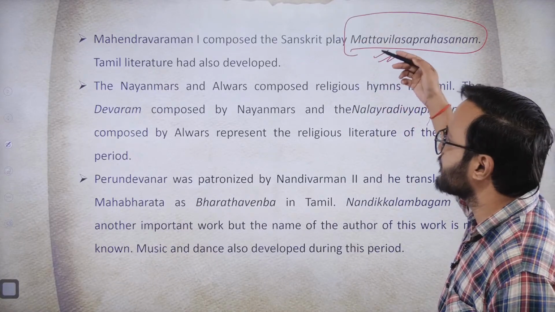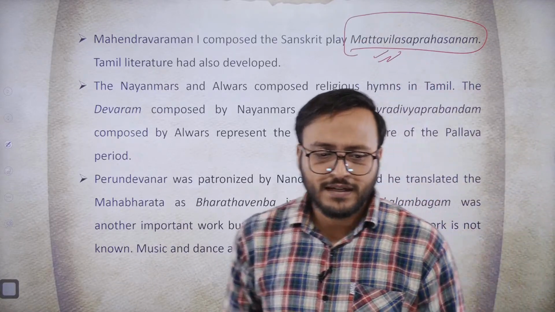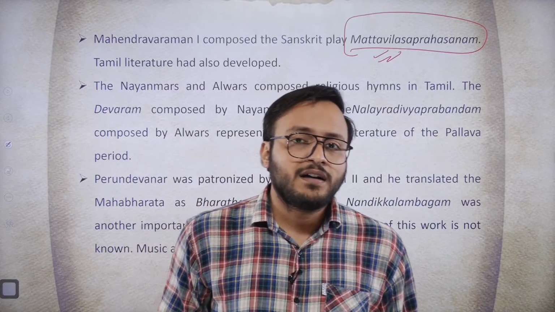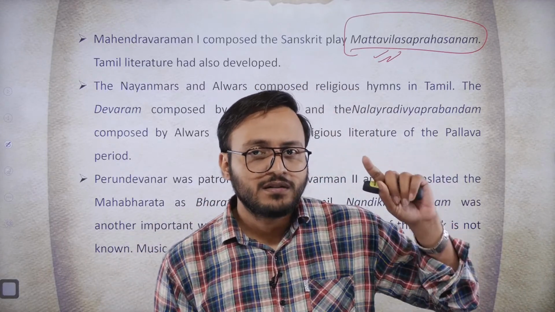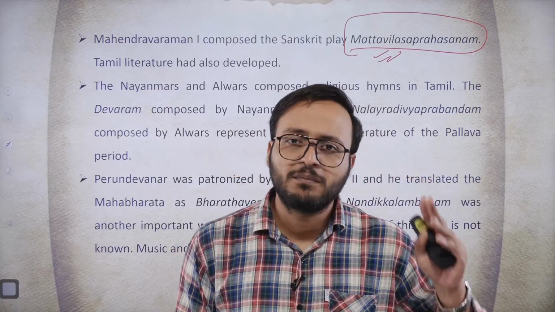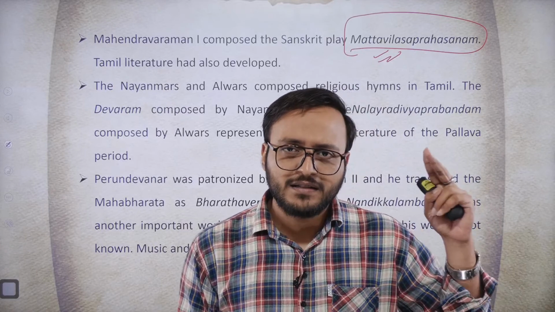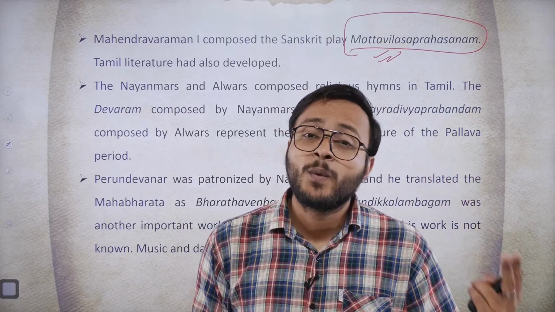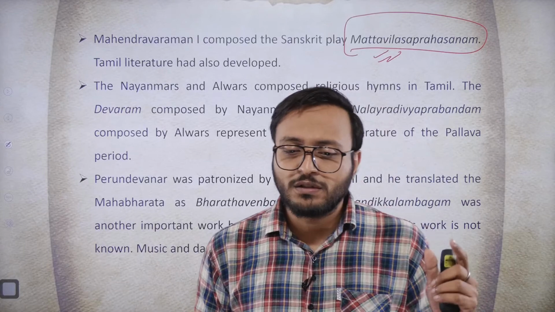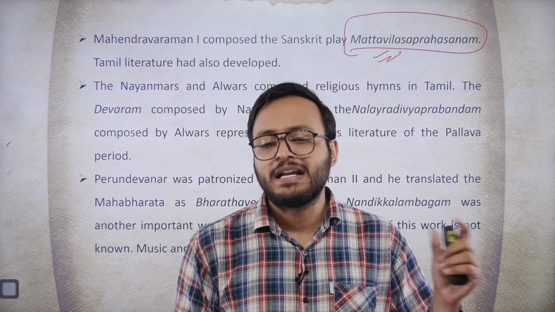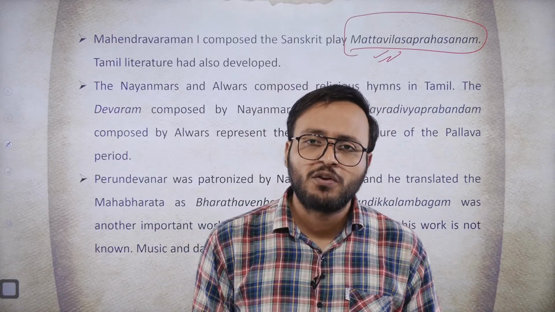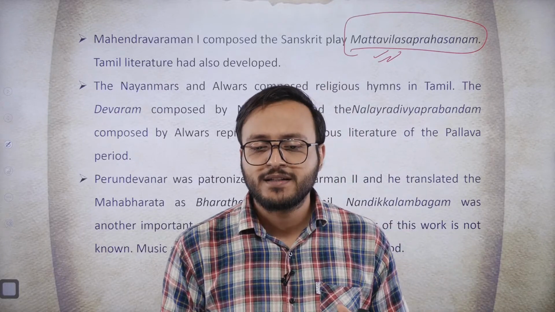Remember this name. During the Pallava rule, the Bhakti cult also developed, and the two great cults of Bhakti were those that worshipped Lord Shiva and Lord Vishnu. The worshippers of Lord Shiva were called Nayanars and the worshippers of Lord Vishnu were called Alvars.